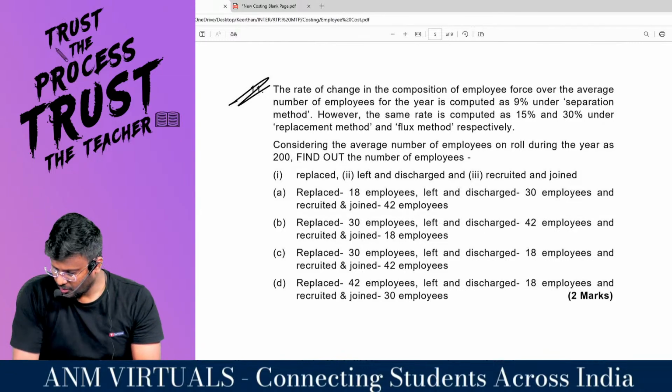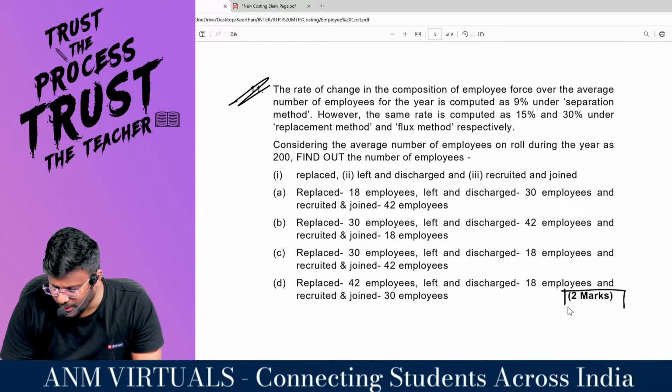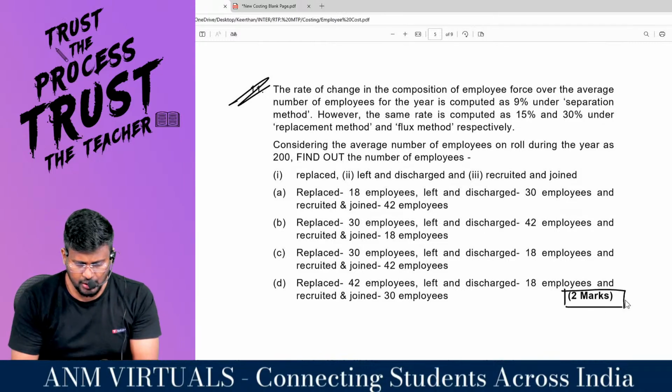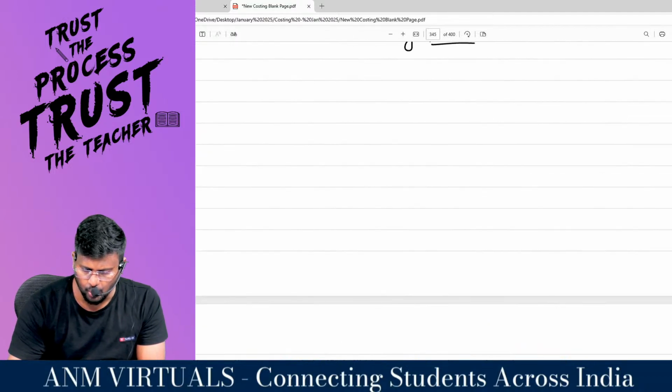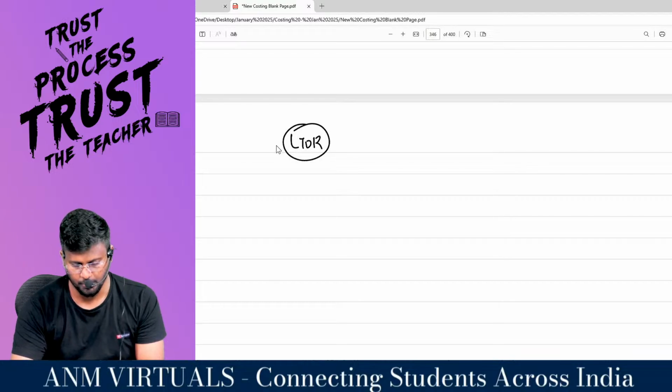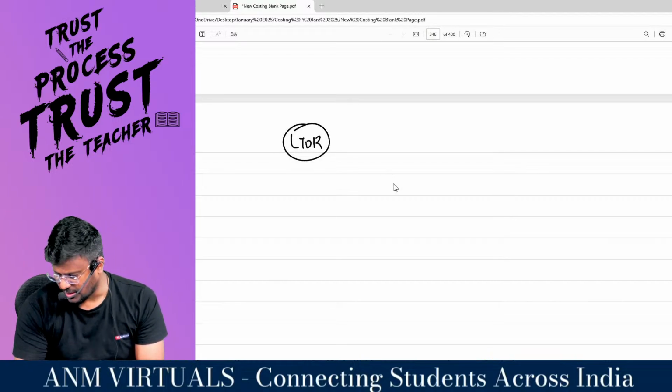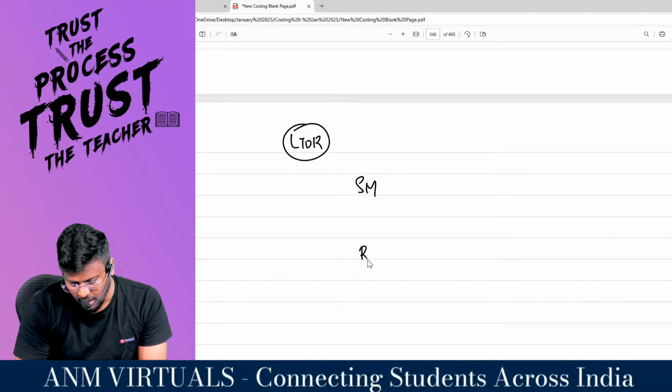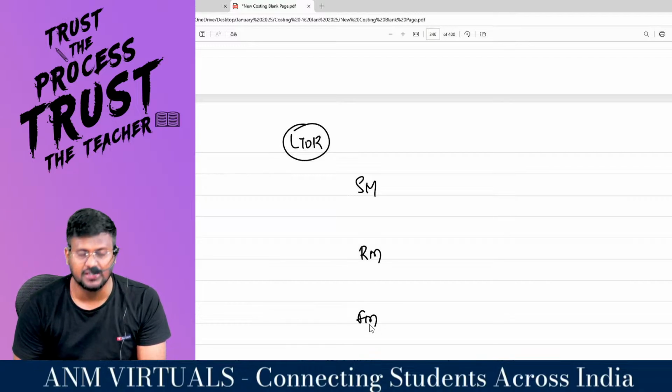Yes. Very simple 2-mark question. We will quickly knock it off. This question is from, sir, labor turnover ratio. Another hit area for examination is labor turnover ratio. There are 3 methods: separation method, replacement method, and flux method.